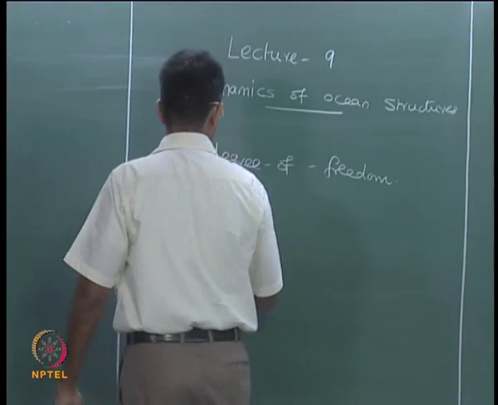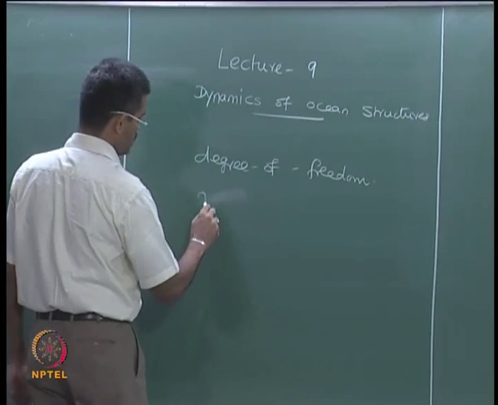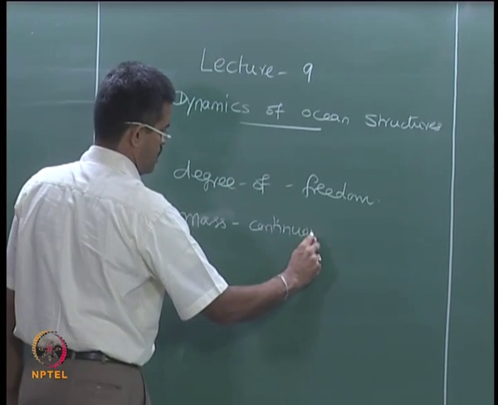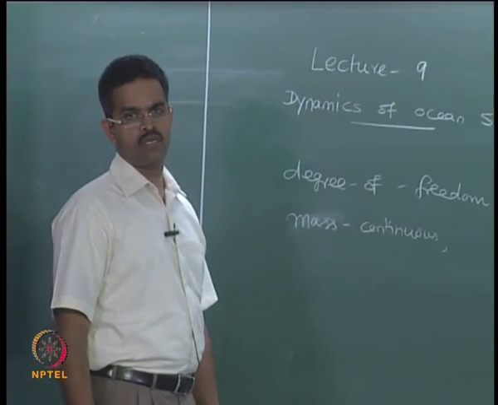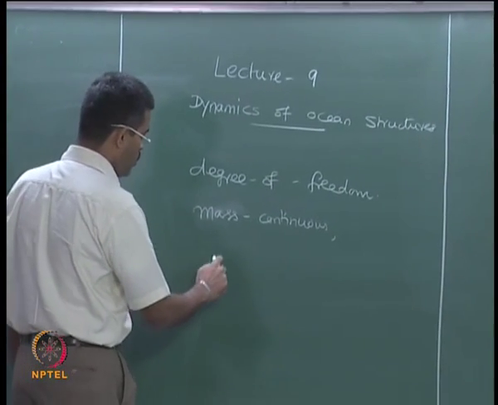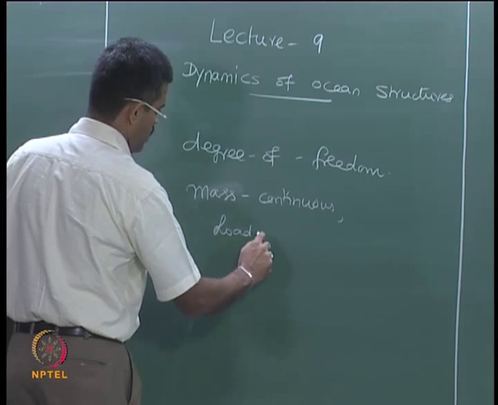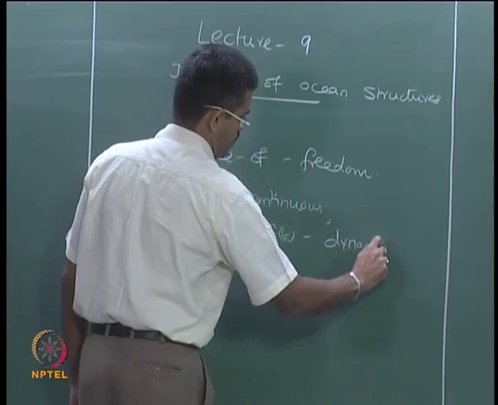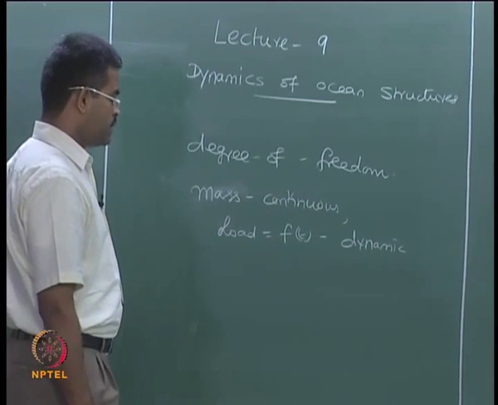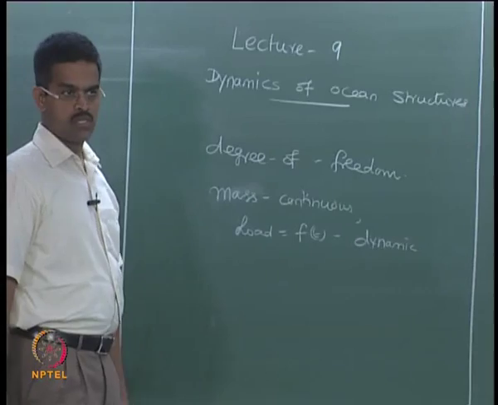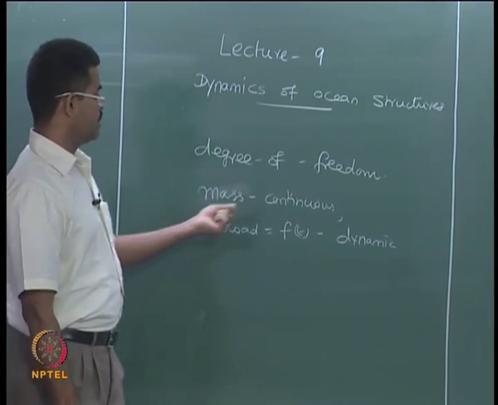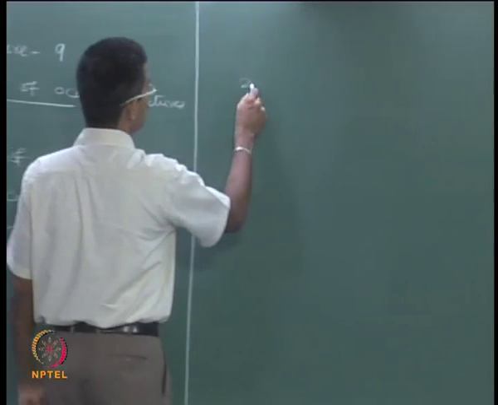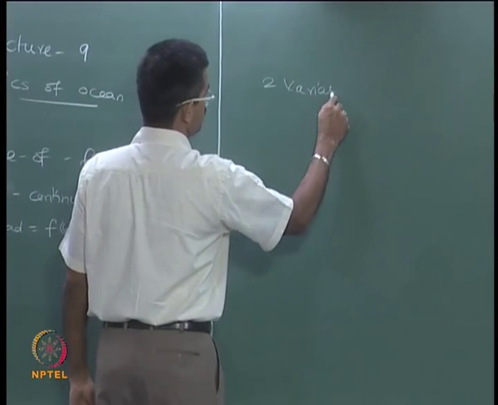Now, the moment I say mass can be continuous, the problem becomes slightly complicated, because then we all know that load is a function of time because it is dynamic, as well as the inertia forces which is caused from the continuous mass will also vary with the span of the member. So, there will be two variables now if you take a continuous mass system.